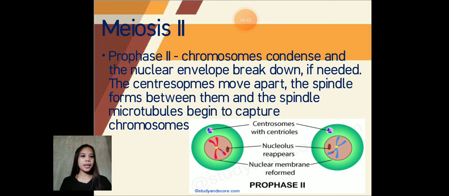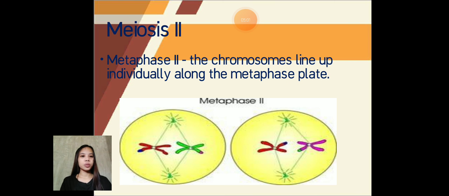Chromosomes condense and the nuclear envelope breaks down if needed. The centrosomes move apart, the spindle forms between them, and the spindle microtubules begin to capture chromosomes. Next is metaphase 2 of meiosis. The chromosomes line up individually along the metaphase plate.